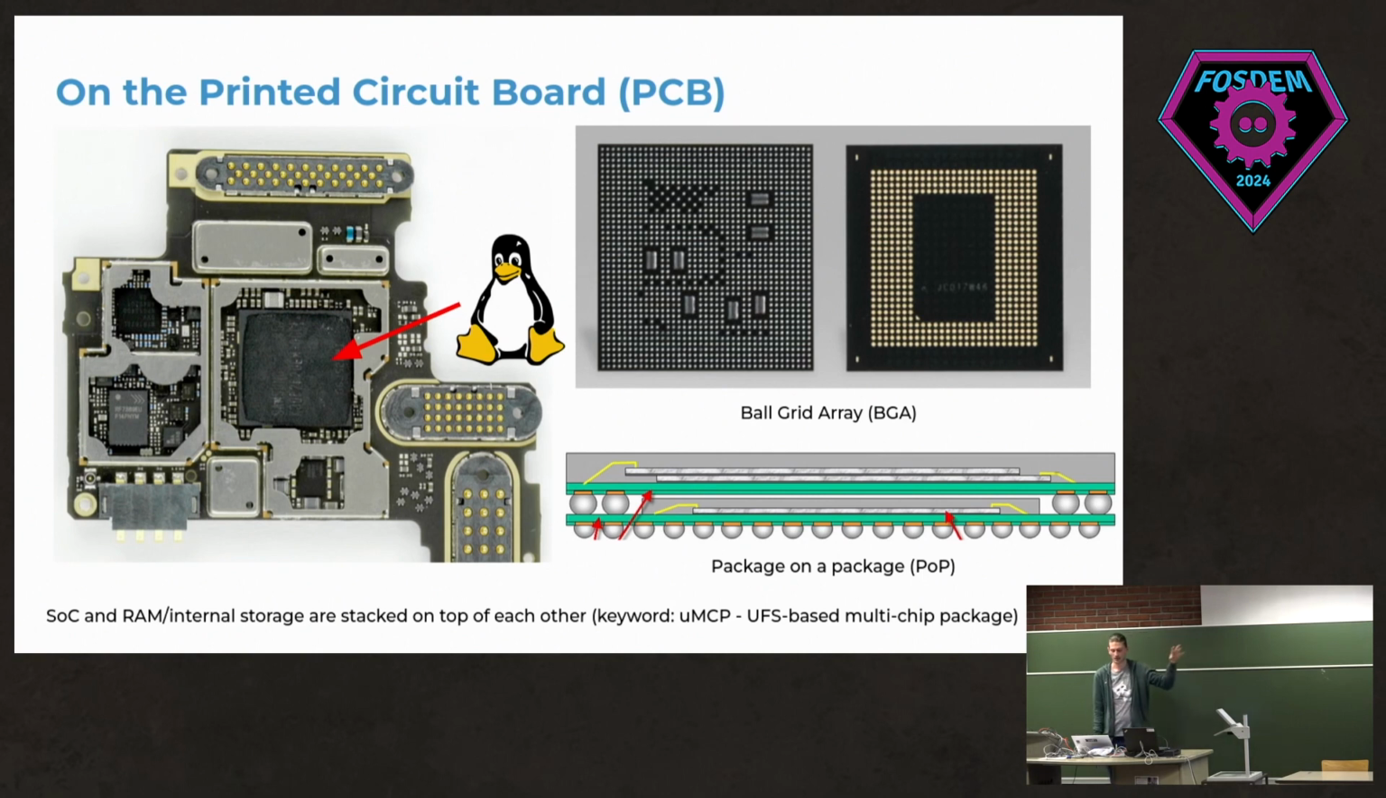The chips themselves have a big array of pins. It's called ball grid array because they are little solder balls, and these are like 1,000 pins or something, and they all connect to the PCB, and that's where everything's routed to.